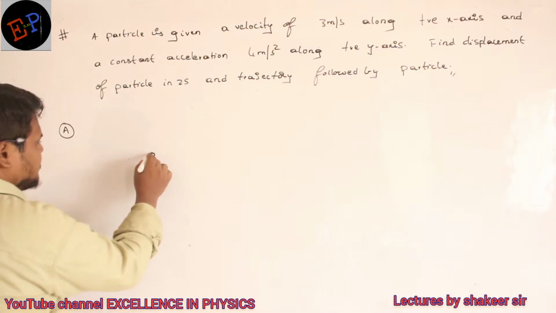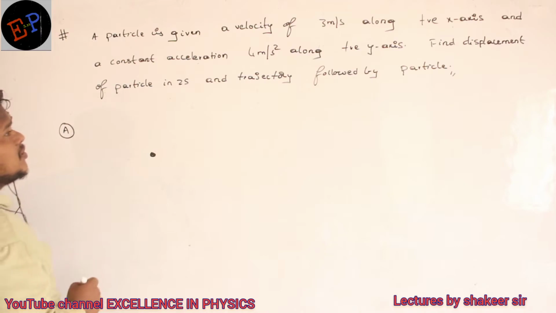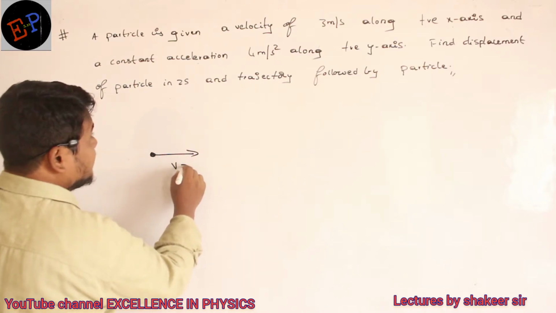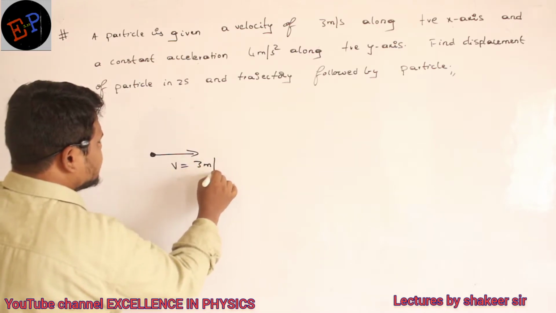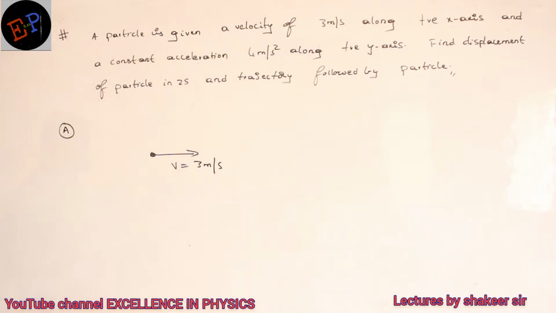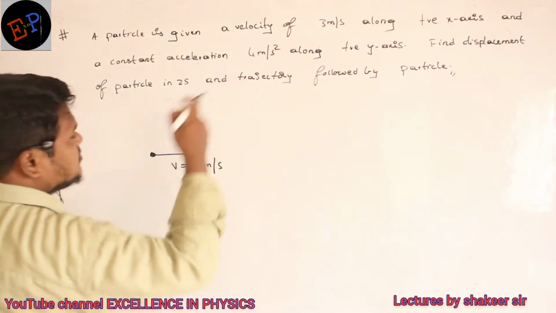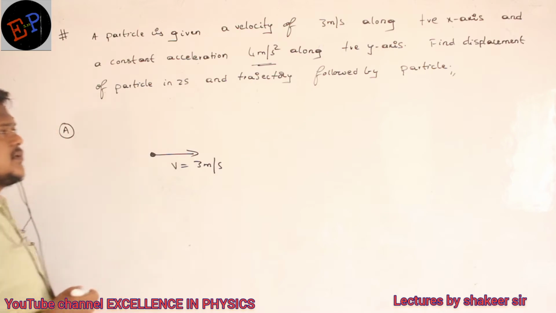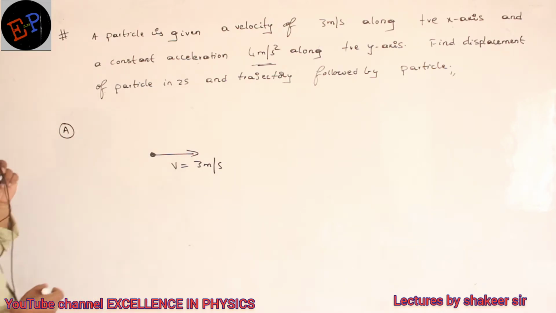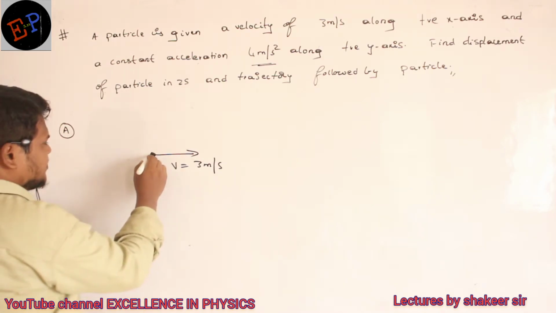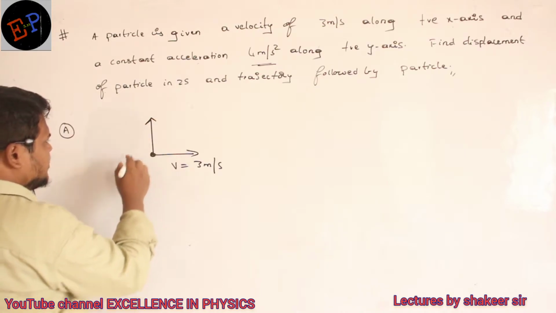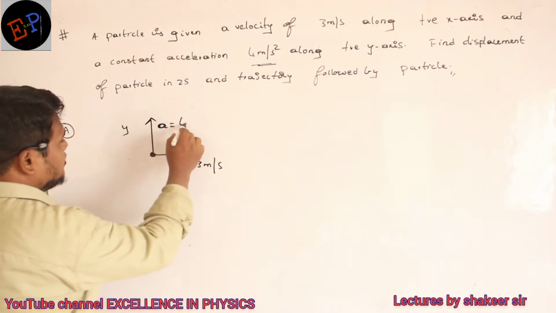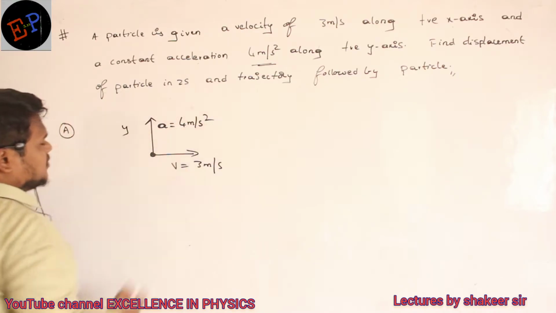Consider this is a particle. Along x-axis we are giving a velocity of 3 meters per second. That is the data, no? Then along y-axis, he is giving an acceleration of 4 meters per second square. Clear, no? So this is the y-axis, and along it the particle is accelerated, and the acceleration is 4 meters per second square.